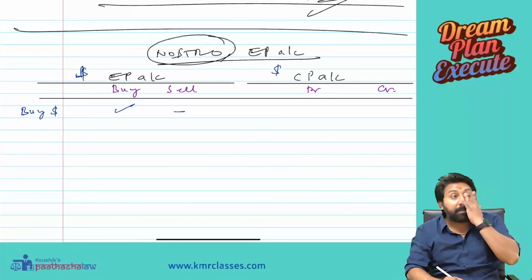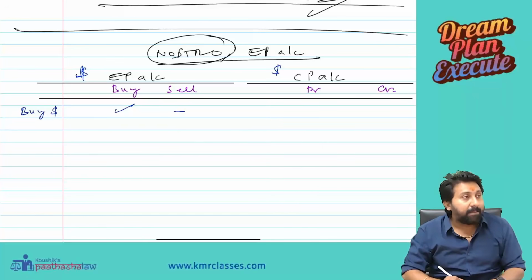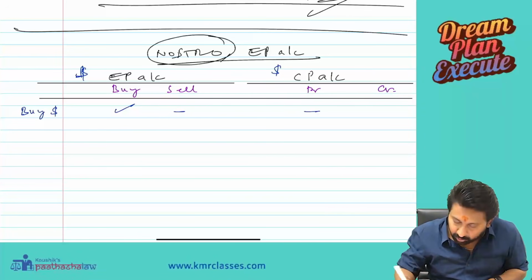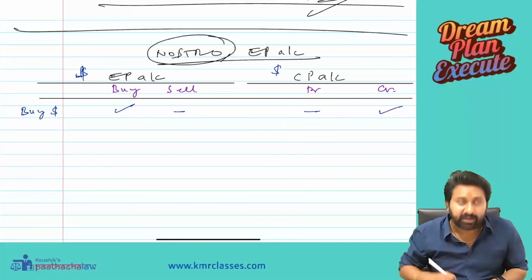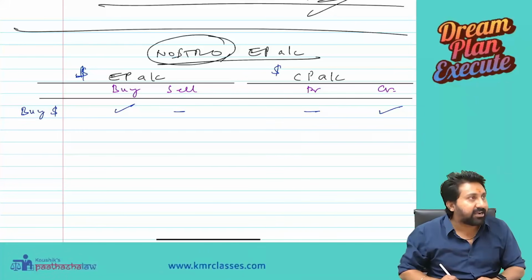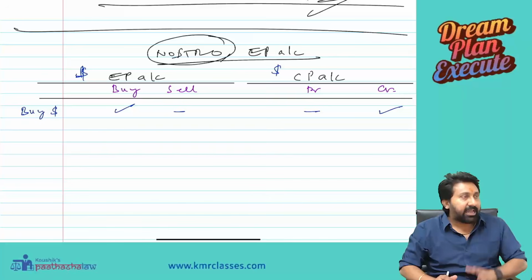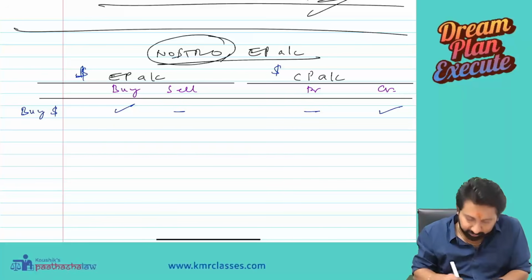Cash position account is like a bank passbook. So dollars will be credited if you buy. So both will get affected: exchange position account and cash position account.